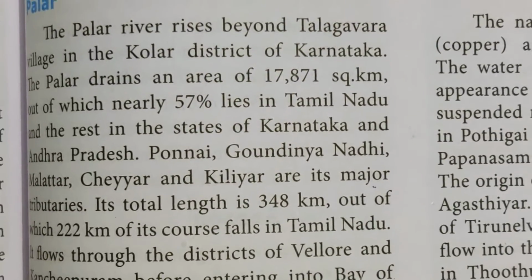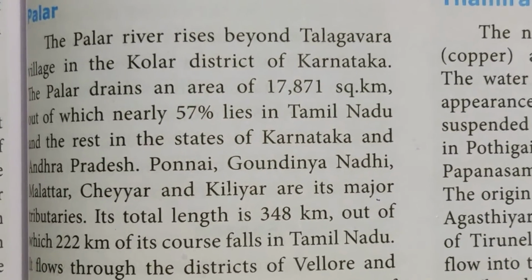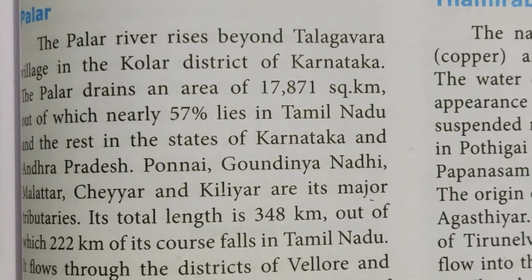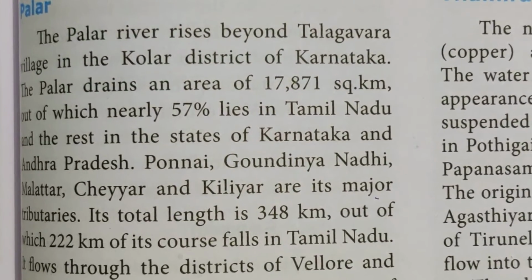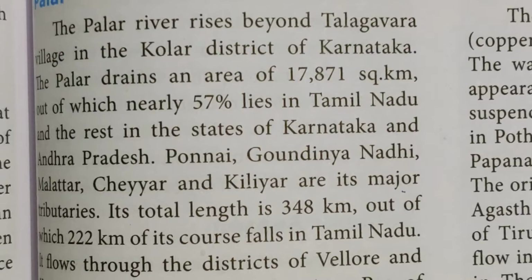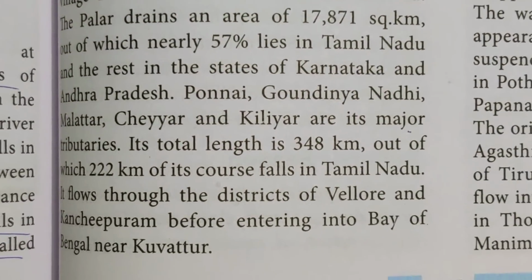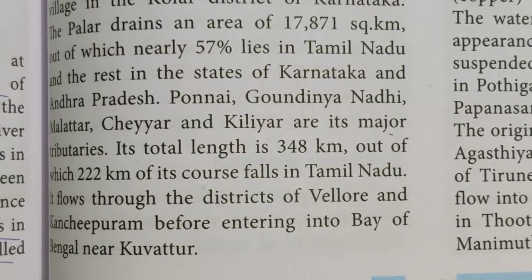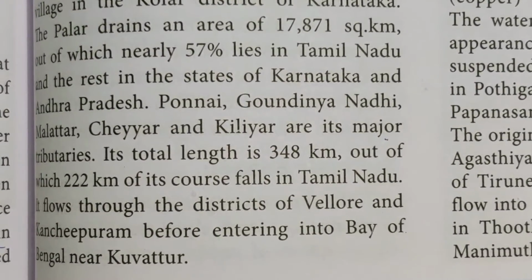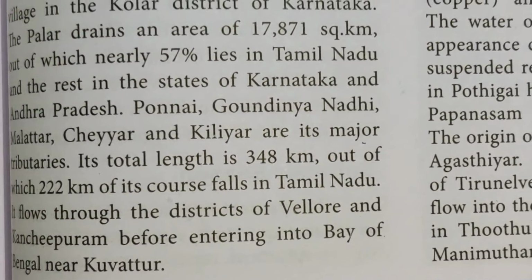Poini, Gaundinya Nadi, Malattar, Cheyyar and Kiliyar are its major tributaries. Its total length is around 348 km, out of which 222 km of its course falls in Tamil Nadu. It flows through the districts of Vellore and Kanchipuram before entering into the Bay of Bengal near Vayalur.